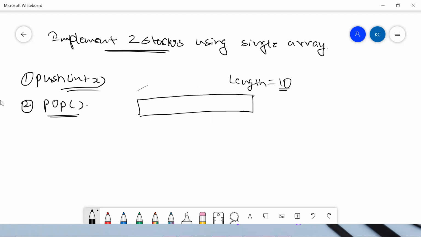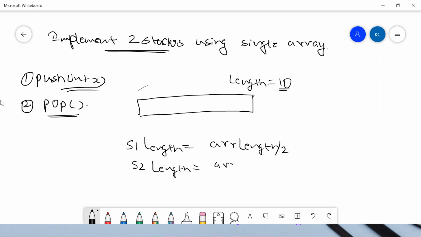So we need to implement two stacks. As a brute force approach, the straightforward thing that comes to mind is that stack one length is equal to array length by 2, and stack two length is equal to array length by 2.